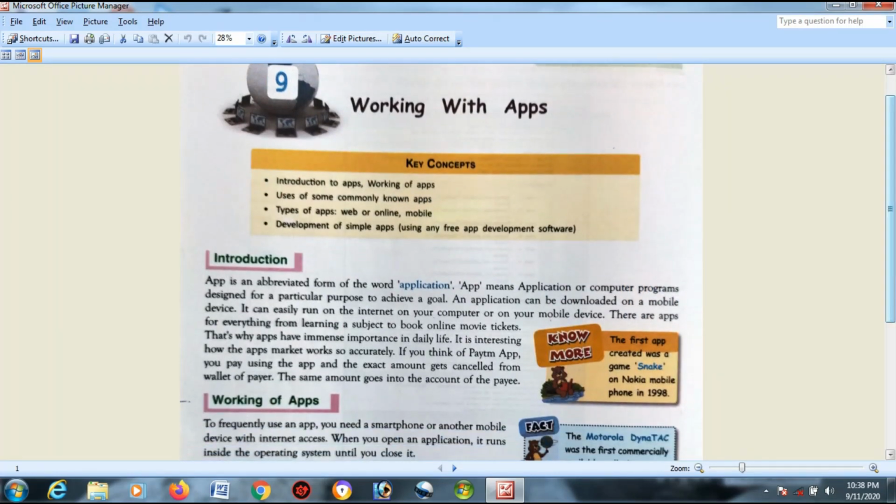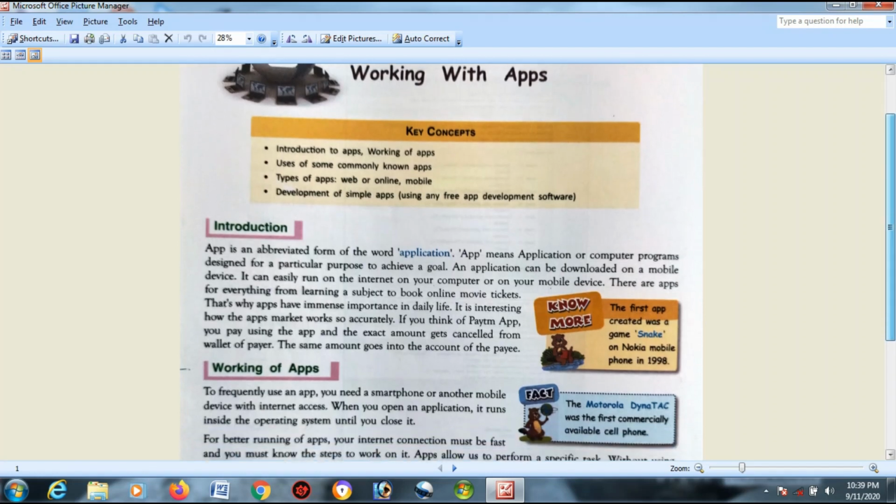Okay. Key points: introduction to apps, working of apps, uses of some commonly known apps, types of apps, web or online, mobile, development of simple apps, using any free app development software.